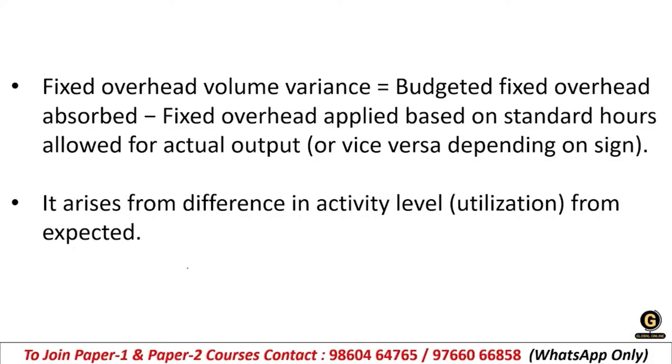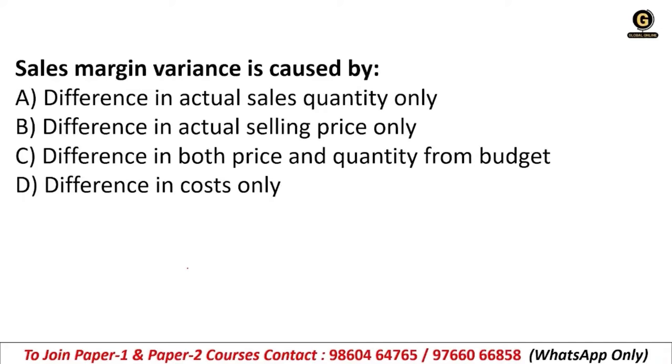Getting it? So if you work less than expected, that is the adverse variance, and if you work more than expected, that will be favorable variance. Next, sales margin variance is caused by, sales margin, that is profit. Sales margin variance is caused by difference in actual sales quantity only.